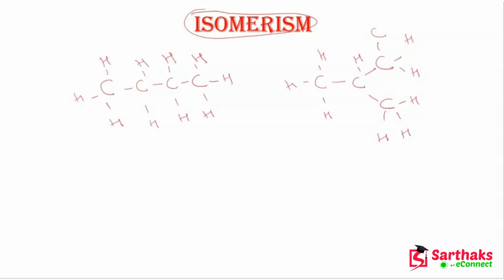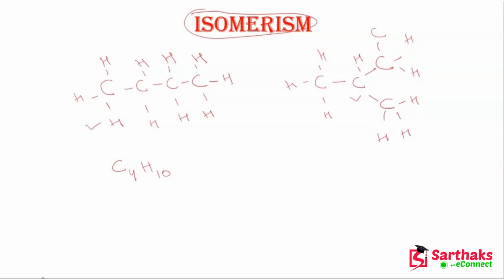Now what we see here is that both these structures have the same formula. Let me tell you the number of carbons in this structure: 1 2 3 4, 4 carbons. And the number of hydrogens here: 1 2 3 4 5 6 7 8 9 10. So the number of hydrogens here is 10.